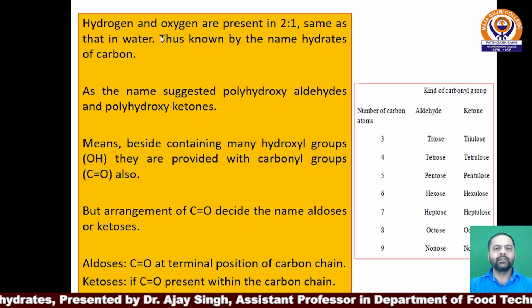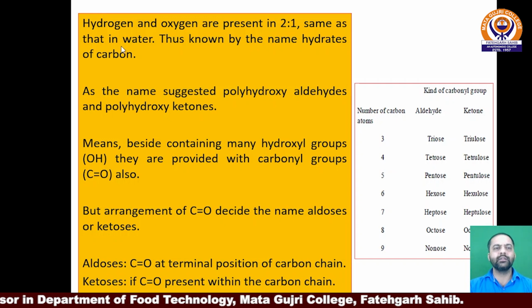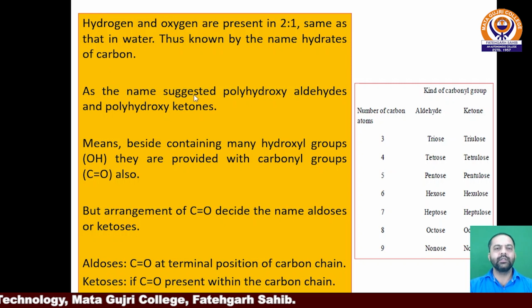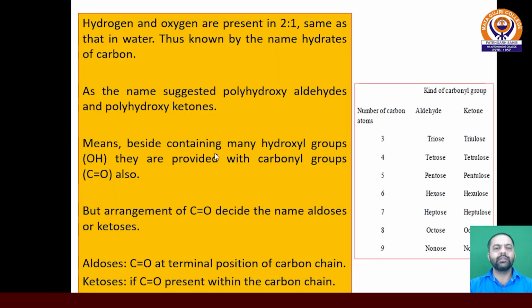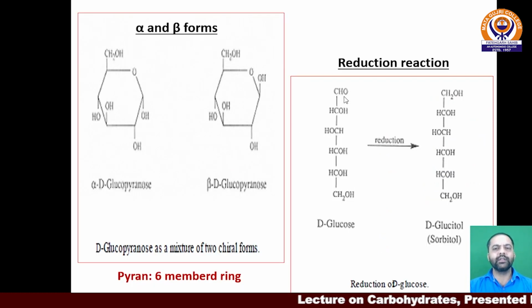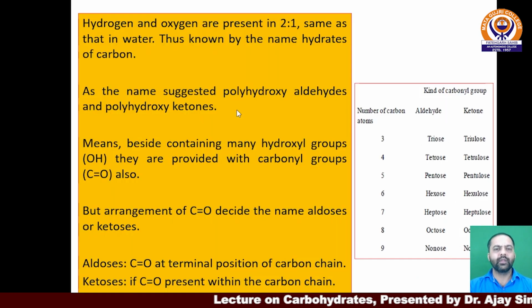As represented by their general formula, CnH2nOn, they have hydrogen and oxygen present in a 2:1 ratio, same as that in water, thus known by the name hydrates of carbon. As the name suggests, they are polyhydroxyaldehydes and polyhydroxyketones, because they have many OH hydroxyl groups attached within them. Besides containing these hydroxyl groups, that is OH, they are provided with a carbonyl group as well, represented by the C double bond O formula.